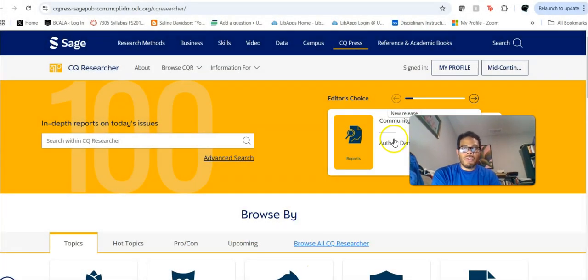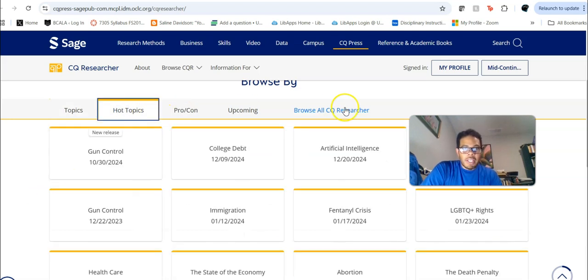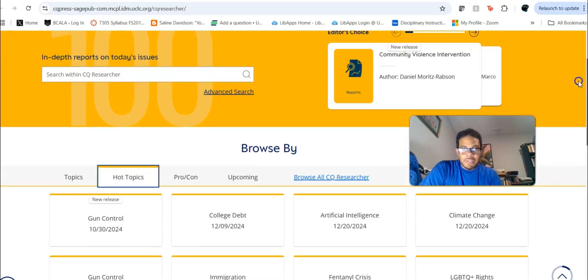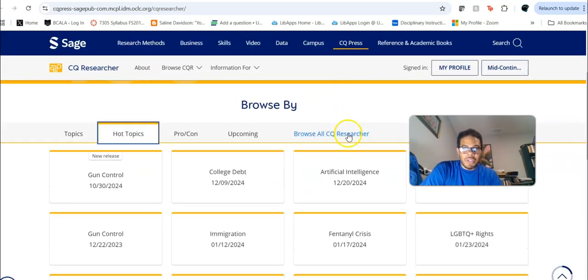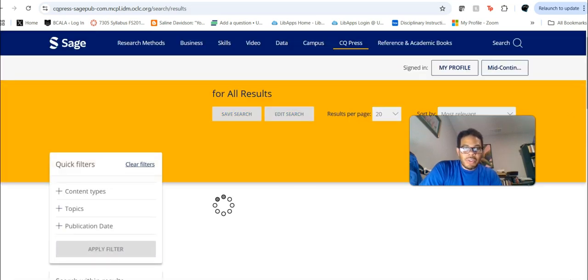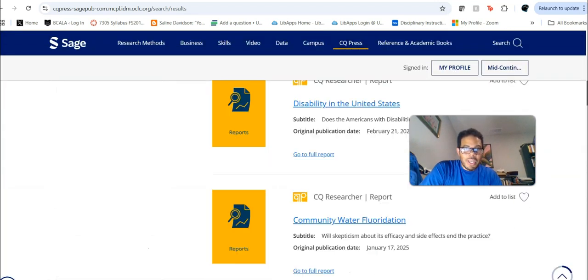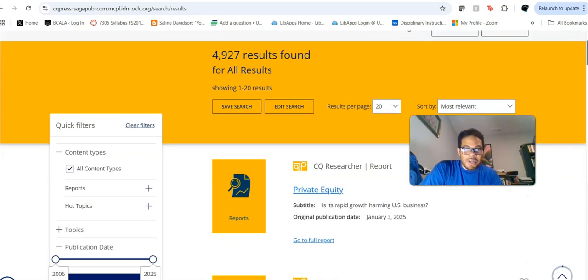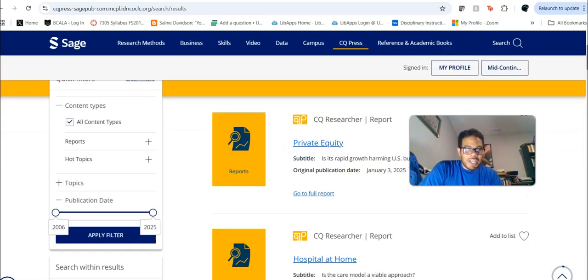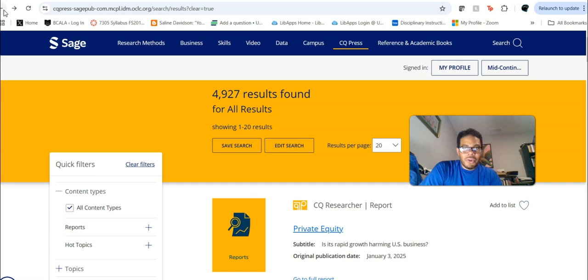So the thing that I really like about this database is, you can scroll down and you've got topics, but I like to go to hot topics. And they're way more than this. You can browse all of CQ Researcher too. Let's actually see what happens when we do that. Again, this is one of those things that really wasn't a feature 2 years ago the way that it is now, and so it kind of trips Dr. Jace up. So I apologize for that. Okay. So you got that. I'm actually going to go back here for now.